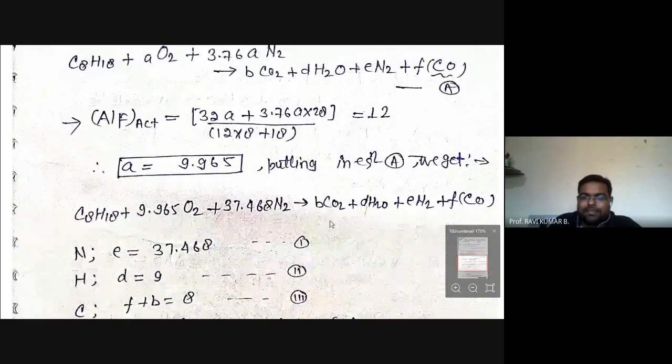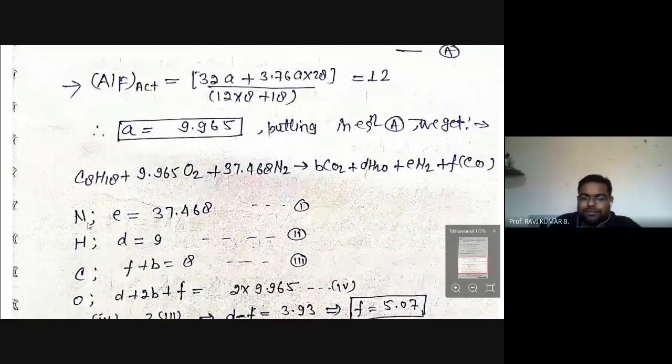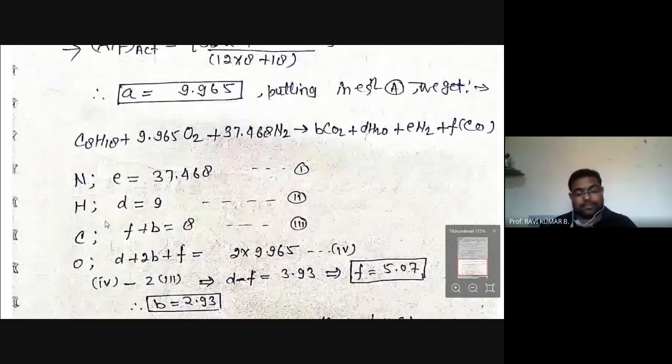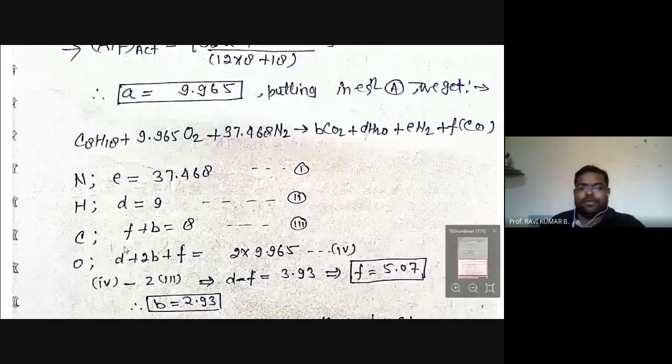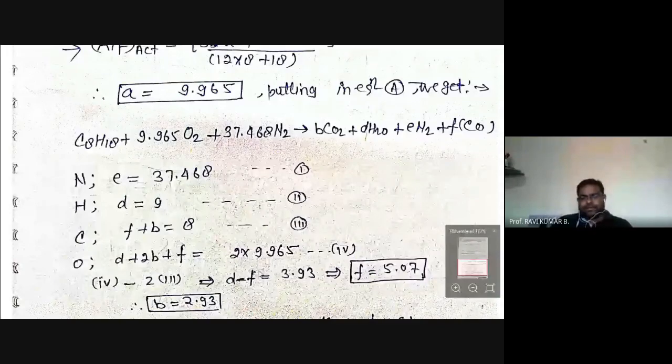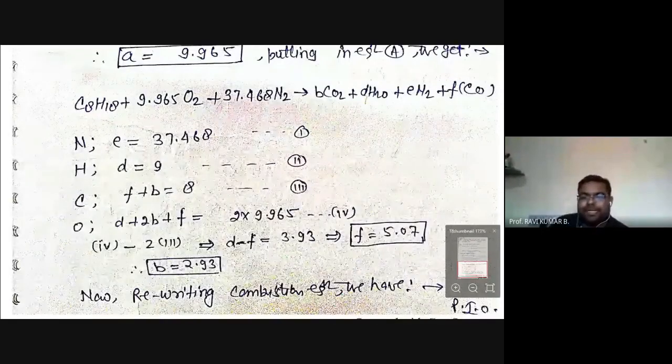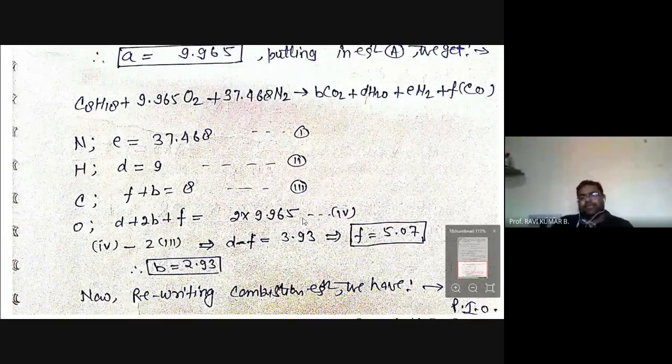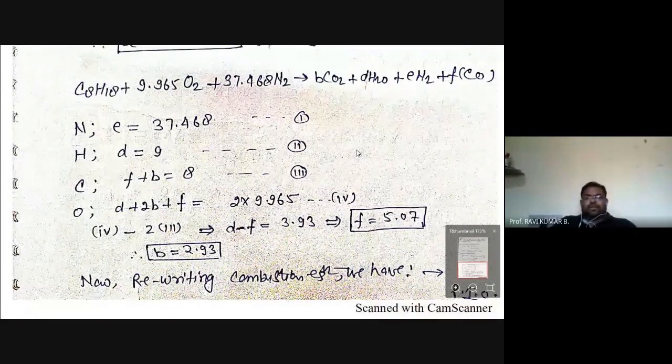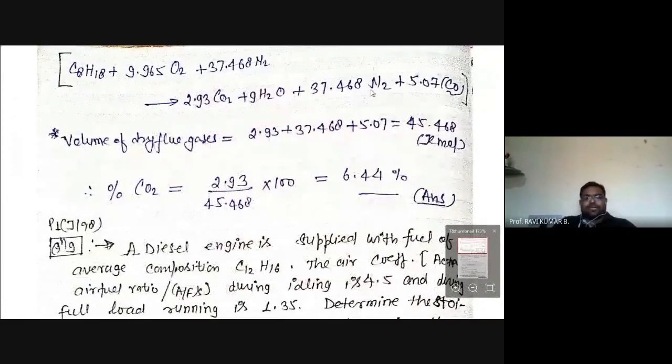So the value is something like that, but still there are unknown parameters B, D, E, and F that need to be calculated. Now we will equate the terms, like the nitrogen terms. If you equate, you will get the value of small e. Hydrogen will get D value, and carbon will get F plus B, and from oxygen we will get D plus 2B plus F is equal to something. By solving these equations, we can get the unknown parameters B, D, E, and F. Then again putting all these values in the above equation, we'll get the final chemical equation in this way. This is the final chemical equation. Now we need to do the analysis of the post combustion product.